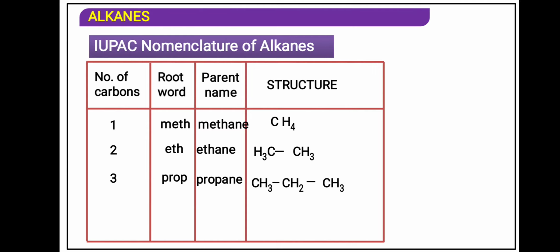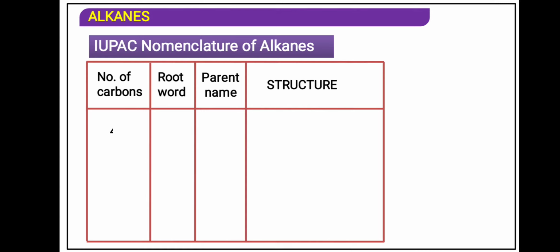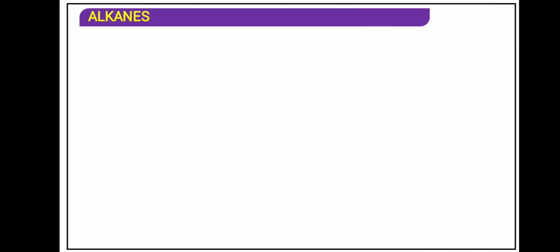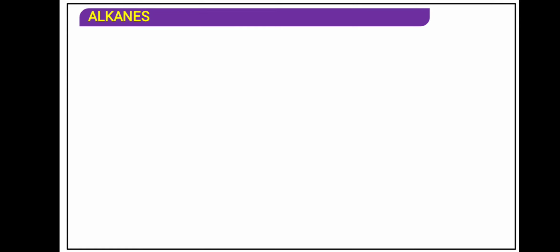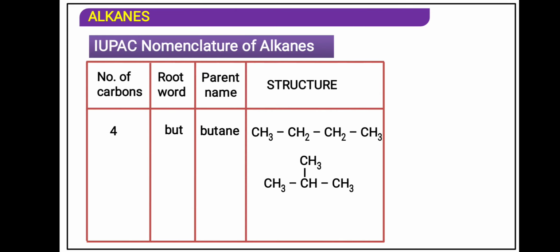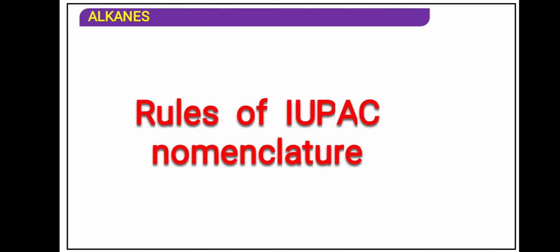Propane, 3 carbon. Butane, 4 carbon. Now these two structures, one straight chain and one branched chain, are called isomers. Same molecular formula but different structural formula. We will see later. Rules of IUPAC nomenclature.